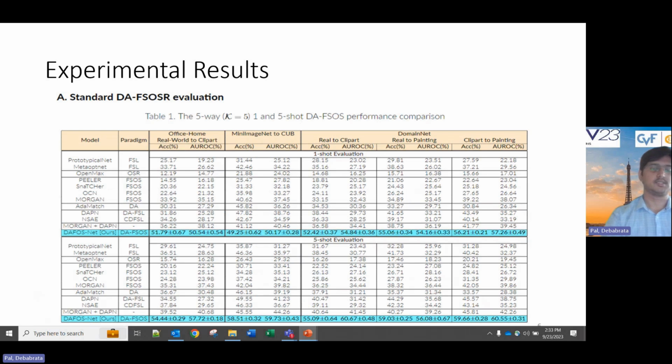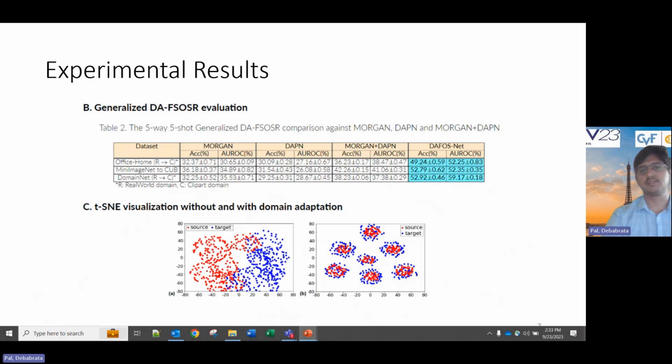Overall, DAFOSNet beats the existing state-of-the-art FSOS, DFSL, and FSL methods by a large margin. We can see for the 5-shot case almost 15% and 17% accuracy boost over the literature. Also, we extended our DFSOS evaluation to the generalized case where a target query can come from either of the domains. In the case of global domain alignment based optimization, we observe the source domain queries form compact clusters. Target queries are also forming similar representations.